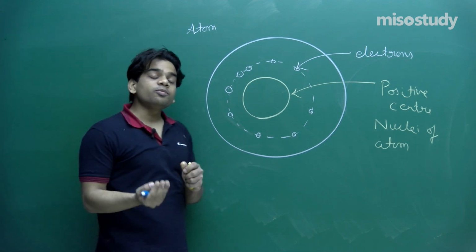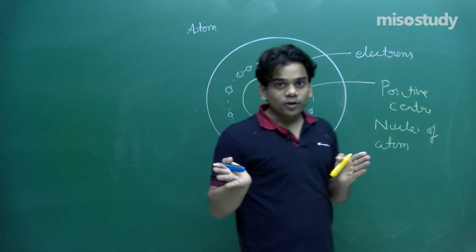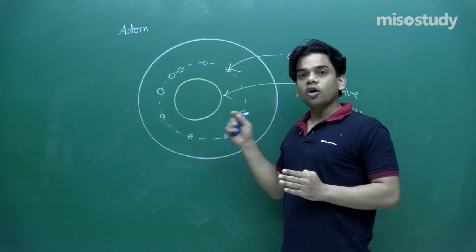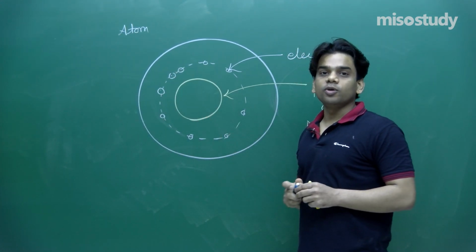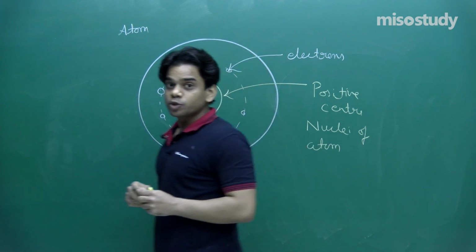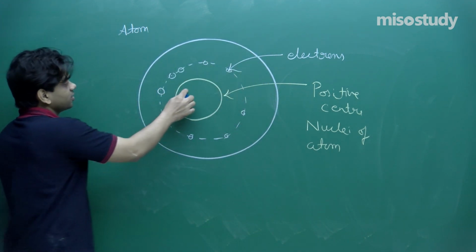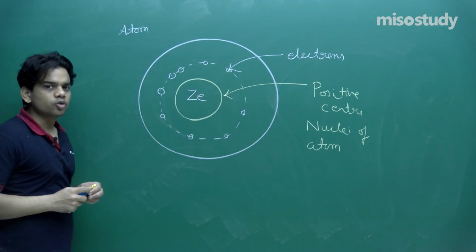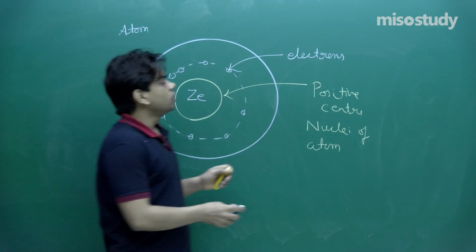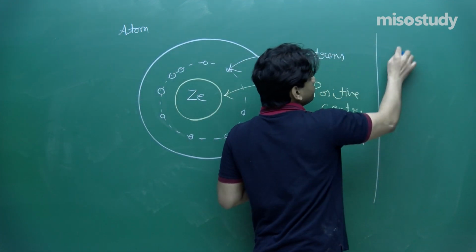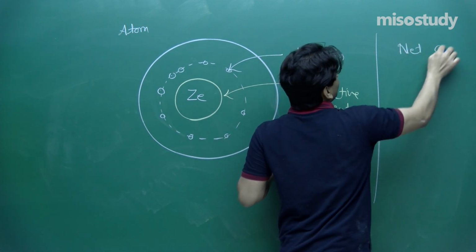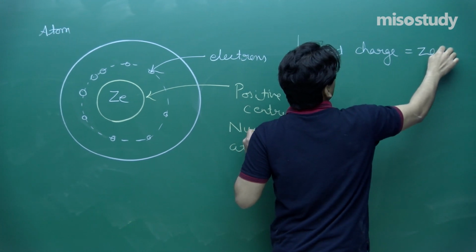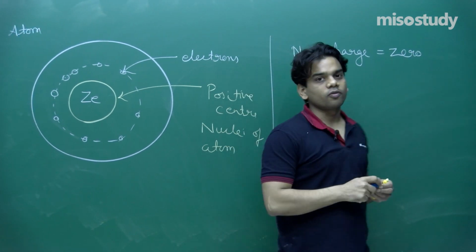The positive charge of the nuclei center and the electrons, the sum total of the charges of both will be equal to 0. So let me show you here, if I have Ze charge here, the charge of this Ze and the charge of the total electrons will sum out to 0. So let me write down here, net charge will be 0 in this case of the Rutherford model of atom.